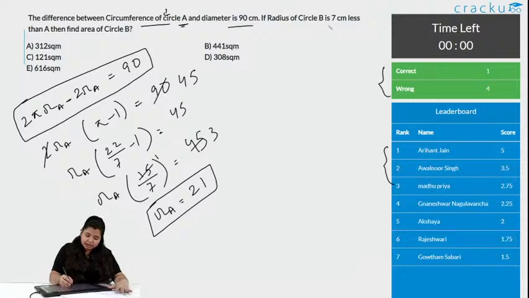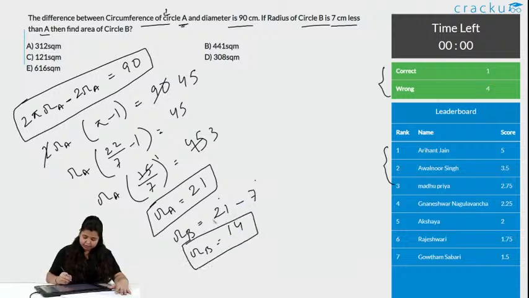Now, let us see, the radius of circle B is 7 centimeter less than A. So, radius of B is A minus 7. So, what is the radius of B? It is 14. Okay.